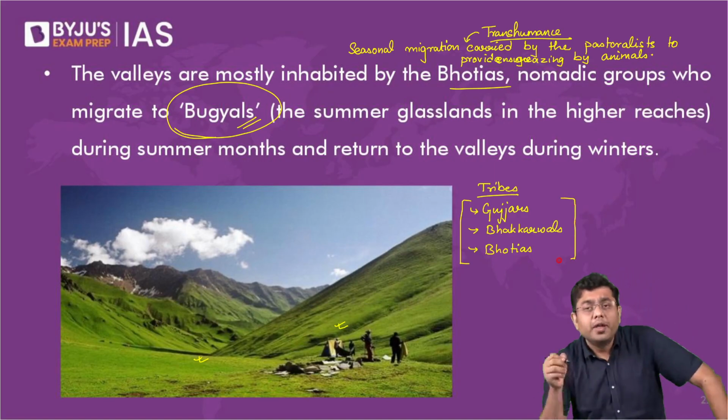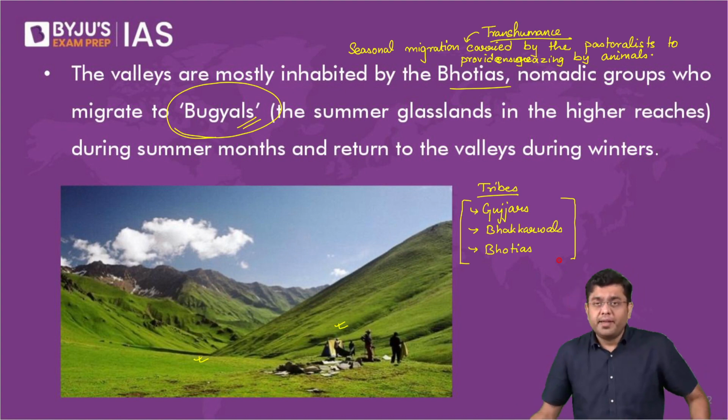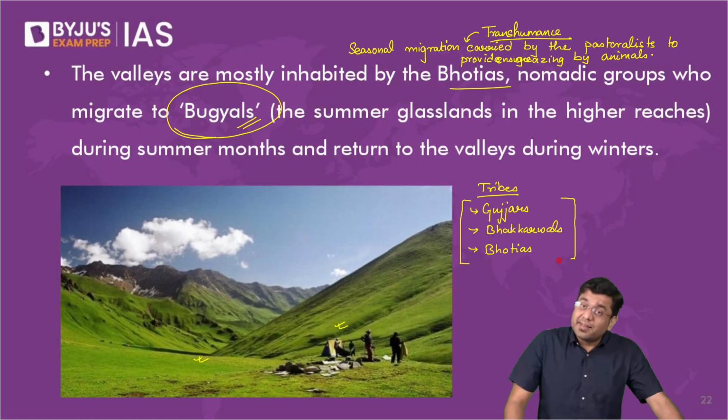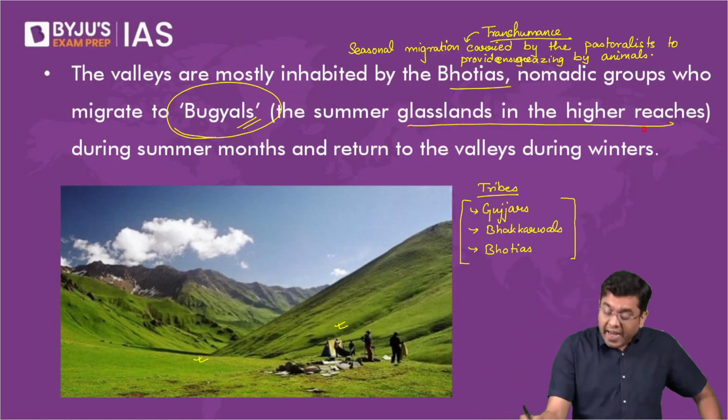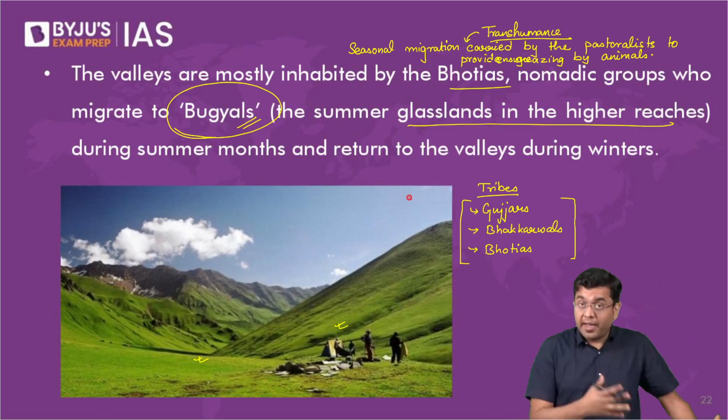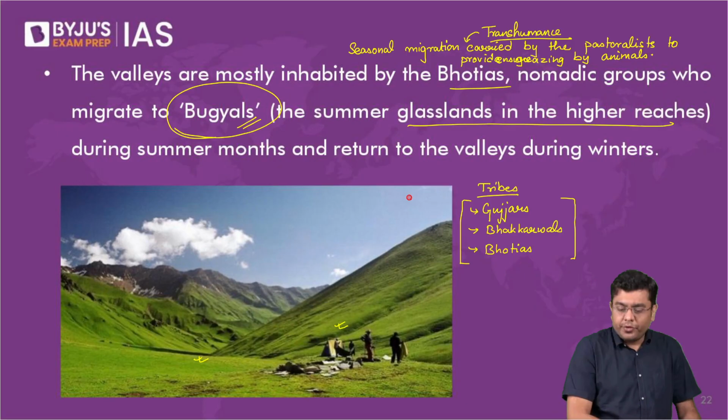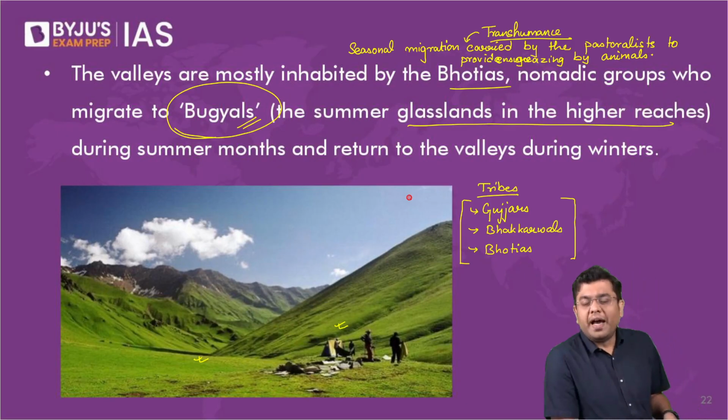They carry out this activity of transhumance around these regions of bugyals. So bugyals are the grasslands, the summer grasslands in the higher reaches. And there, during the winter season, you will experience the presence of ice and snow. During the summer, you will have the presence of these grasses.